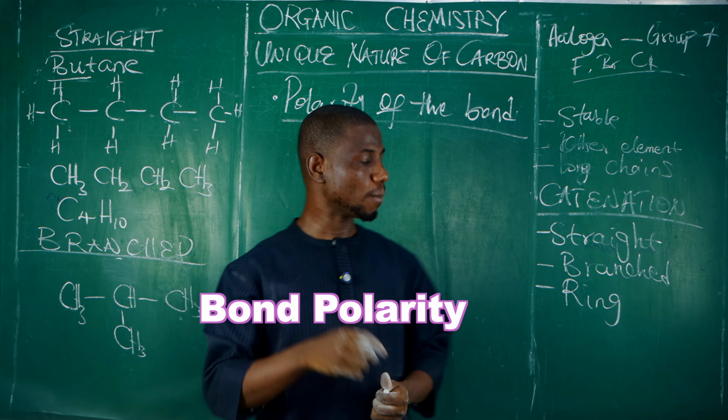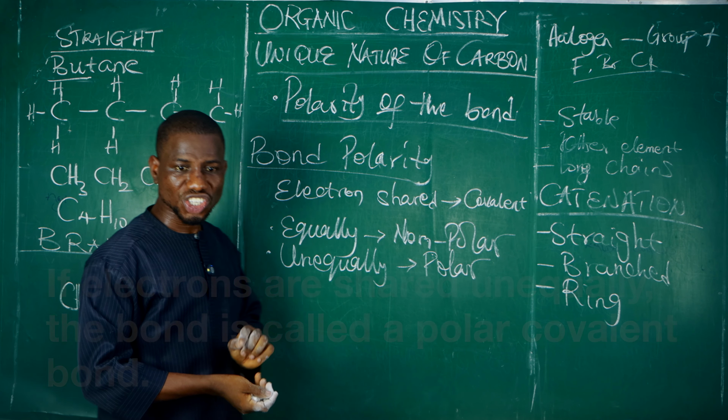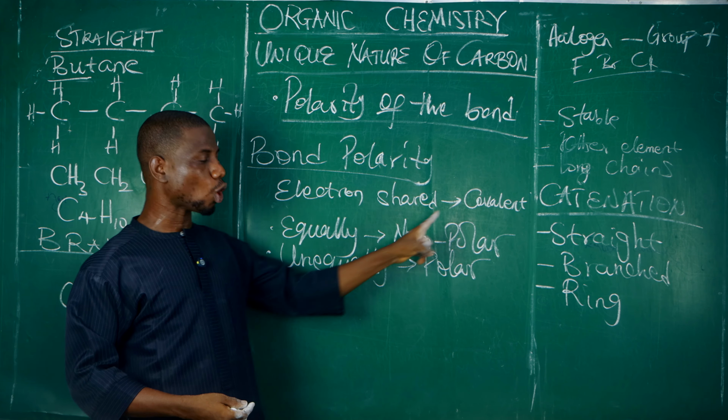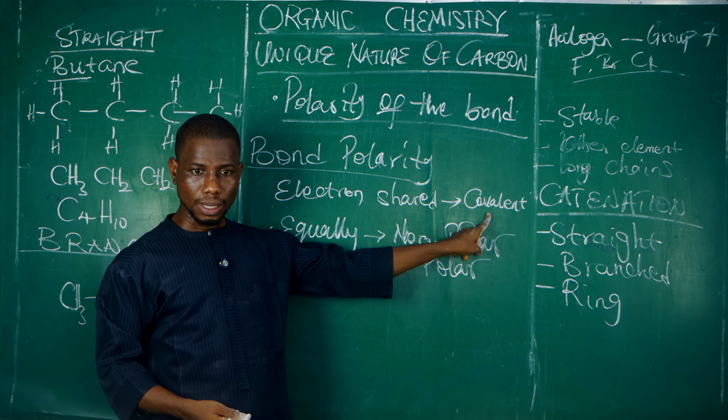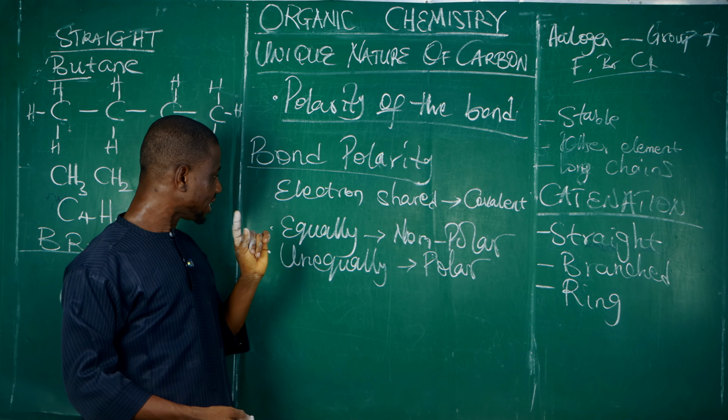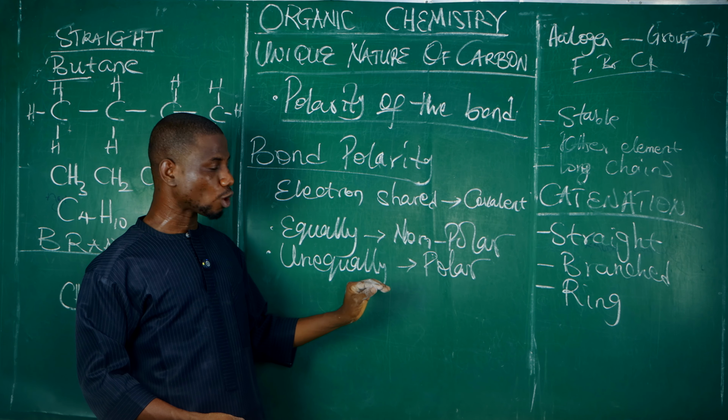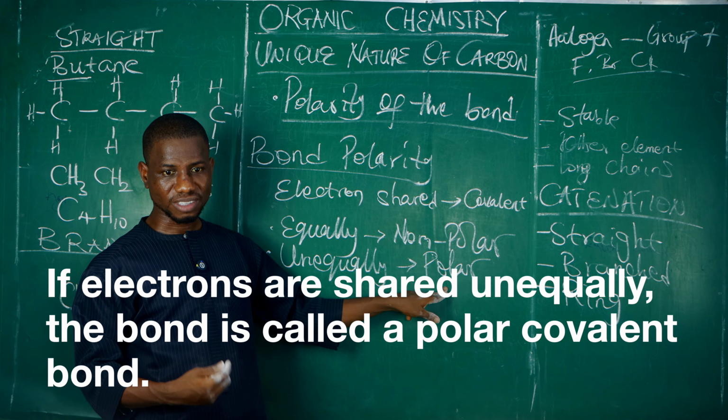So if the electrons are shared equally, the bond is said to be non-polar. But if these electrons are shared unequally, the bond will be polar. So anytime there is sharing of electrons, we form a covalent bond. If this sharing is done equally, we form a non-polar covalent bond. But if this sharing is done unequally, we form a polar covalent bond. Does that make sense to you?